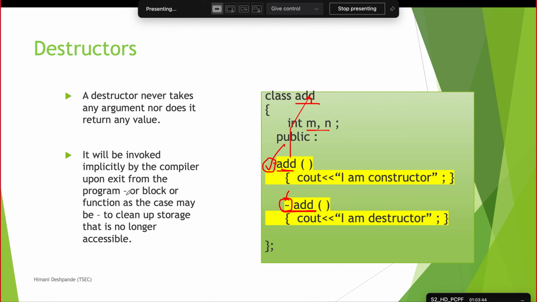So it is called when there is exit from the program or from a block or function, as the case may be, to clean up storage that is no longer accessible or no longer in use. That is the role of your destructor. It releases the memory which is no longer being used by your program.